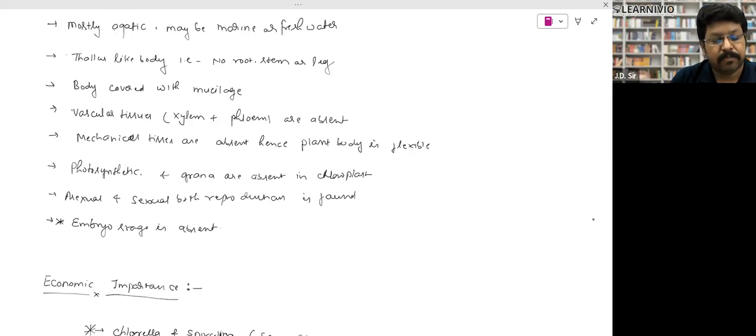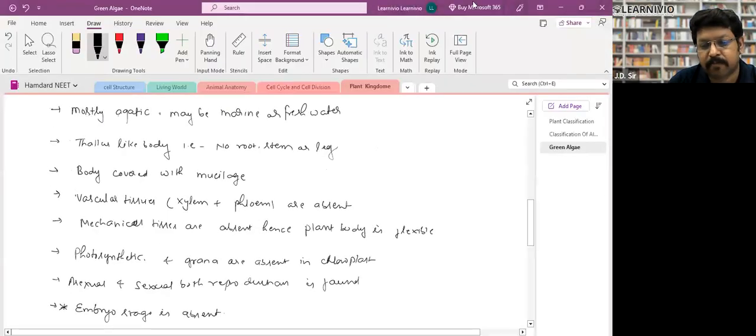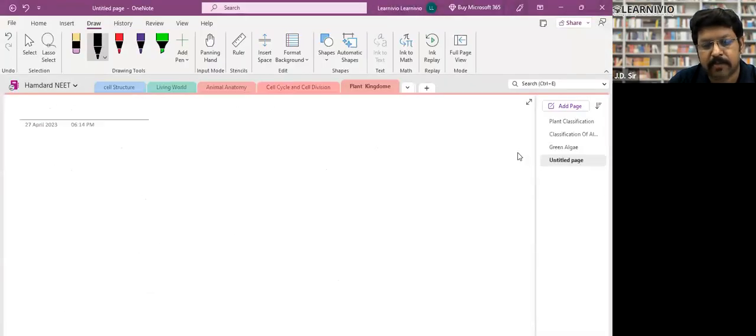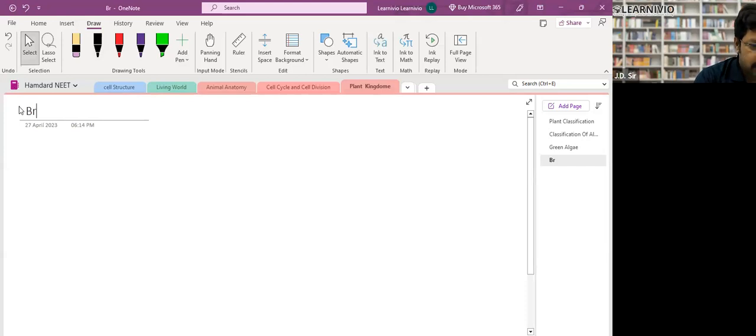Clear? All points clear? Yes, sir. Okay. So let's start with the next algae, and the next algae will be brown algae. Right? Brown algae is known as Phaeophyceae.